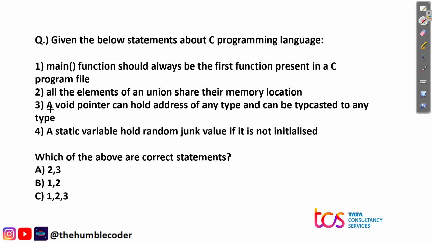The next statement: a void pointer can hold the address of any type and can be typecasted to any type. This is also correct. So 2 and 3 are correct. Let's see the fourth one: a static variable holds a random junk value if it is not initialized. This is again a wrong option. So we have found that option number 2 and option number 3 are the correct ones.